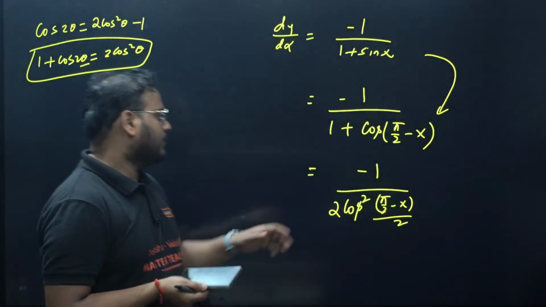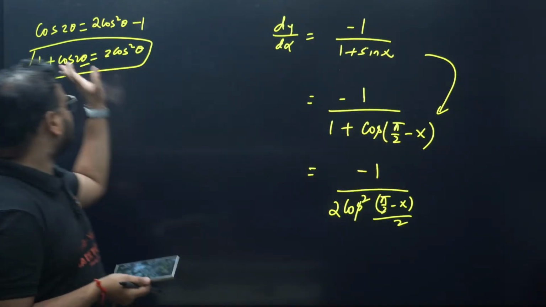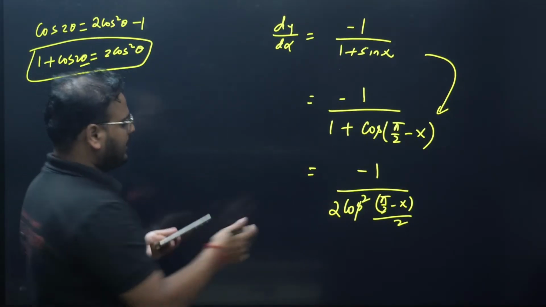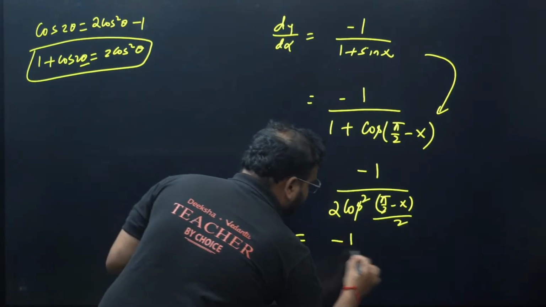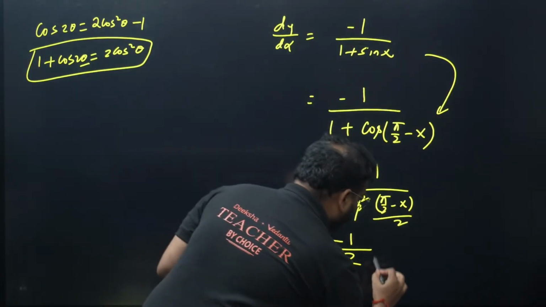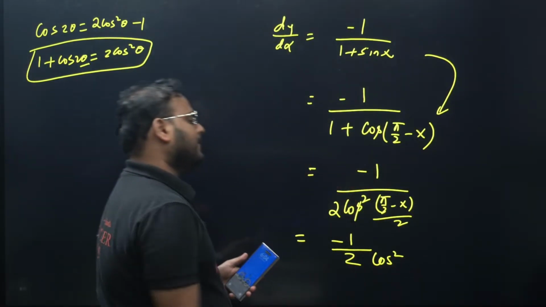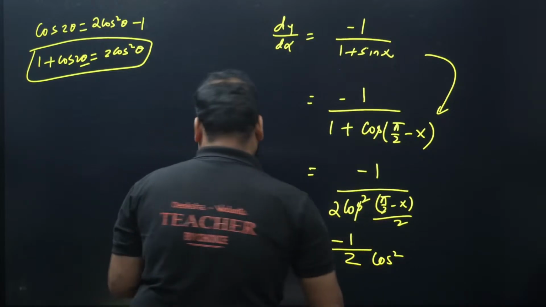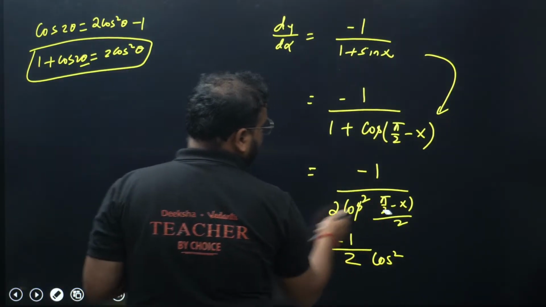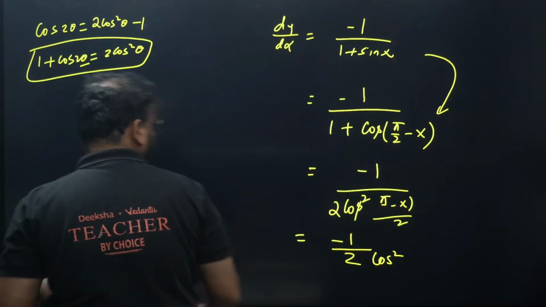Yes or no? If I have 1 plus cos of some angle, this becomes equal to twice the cos square of half that angle. Do that. Minus 1 by 2 is outside. Check this out. Cos square, divide pi by 2 by 2. Please check.